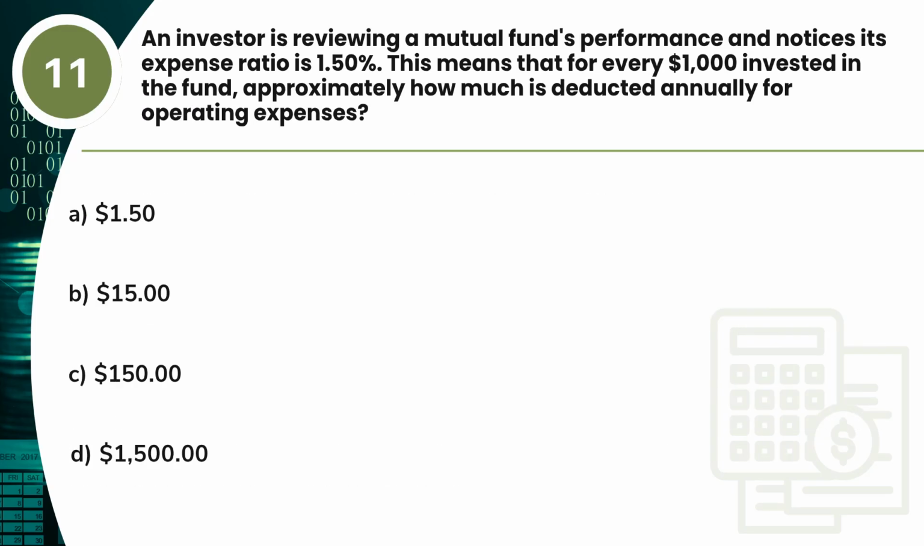Question 11. An investor is reviewing a mutual fund's performance and notices its expense ratio is 1.5%. This means that for every $1,000 invested in the fund, approximately how much is deducted annually for operating expenses? A. $1.50. B. $15. C. $150. D. $1,500.